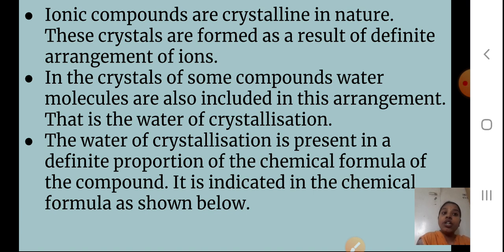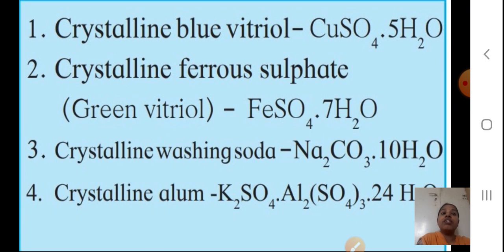That is the water of crystallization. The water of crystallization is present in a definite proportion in the chemical formula of that compound. It is in a fixed proportion, it doesn't change. It is indicated in the chemical formula as given below. We'll see some of the compounds. See here, crystalline blue vitriol, CuSO4.5H2O. So how many water molecules will be there? 5. Okay, this is the standard one.